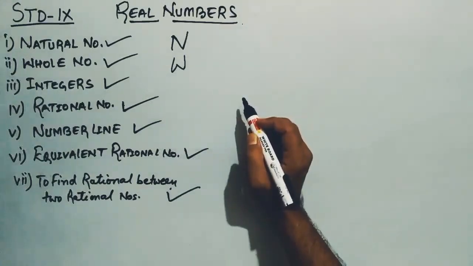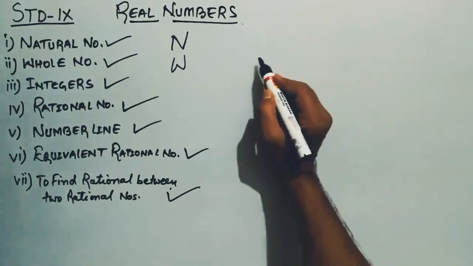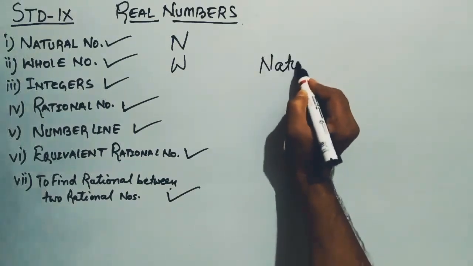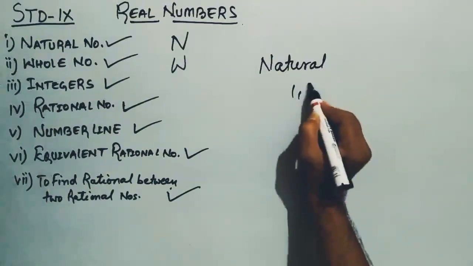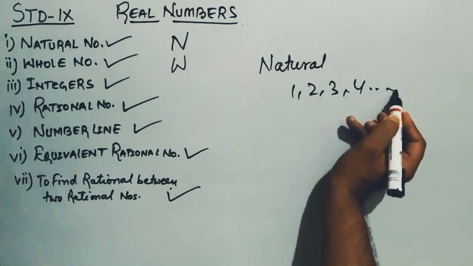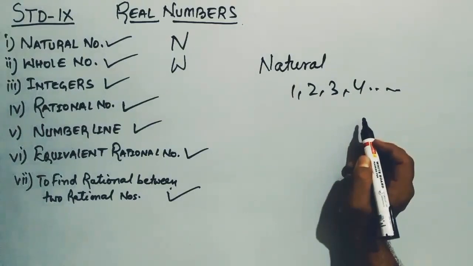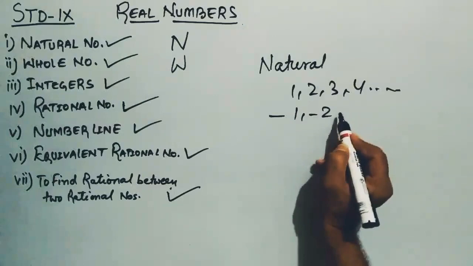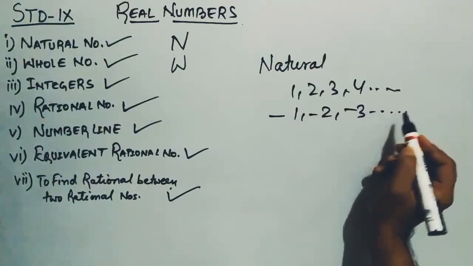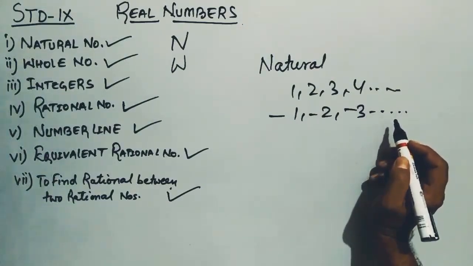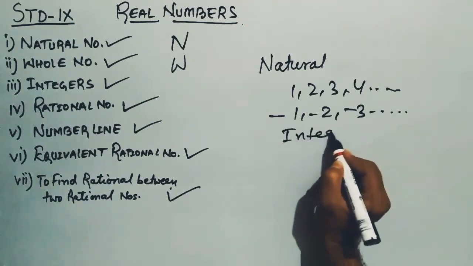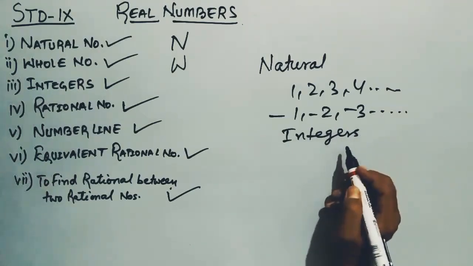Now we move to integers. We all know that natural numbers are positive numbers, right? We always write 1, 2, 3, 4. Now if we add a minus sign to these positive numbers, -1, -2, -3, it also becomes a number. So integers are basically the collection of natural numbers plus negative numbers.